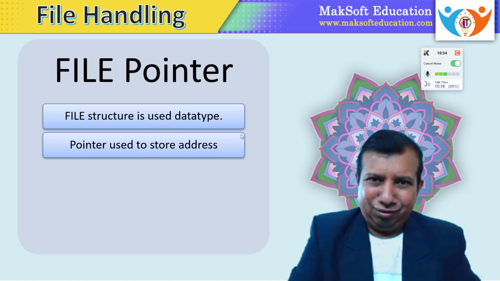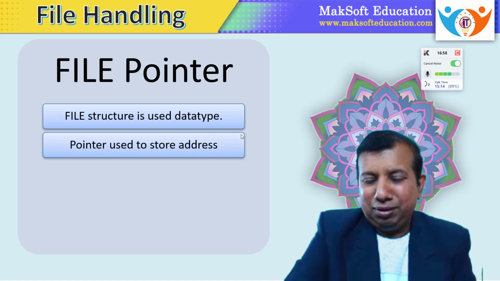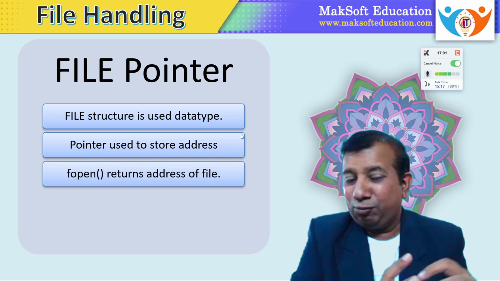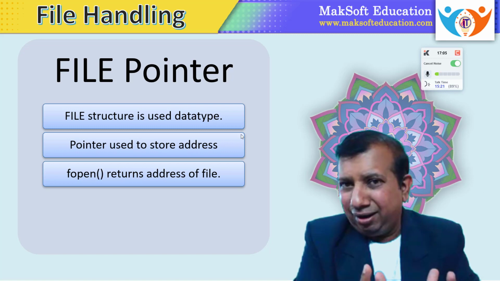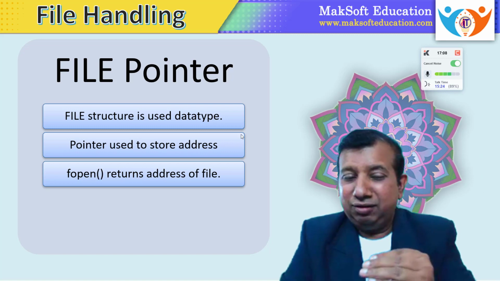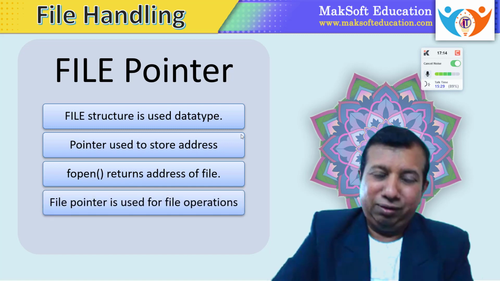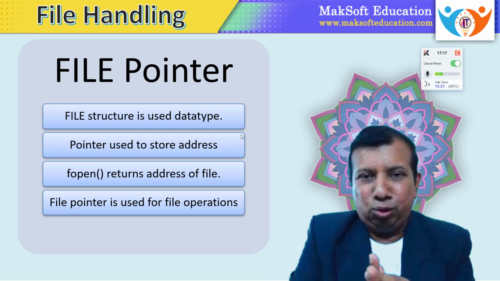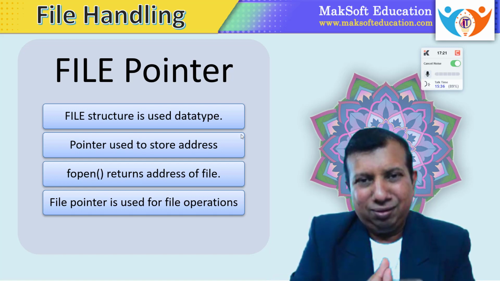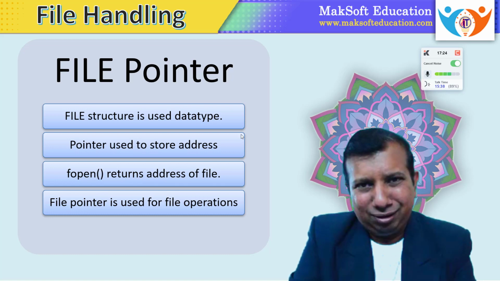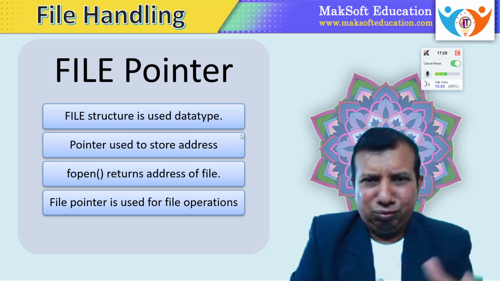So fopen is a function that will open a file in memory and its address will be returned. So here you can say fopen returns the address of the file. It opens a file in memory and then returns its address. That address we have to store in the file pointer. Once the file pointer contains the address of the file, we can use the same file pointer for various operations to be carried out on a file: for reading a file, for writing a file, for appending a file, for rewinding, forwarding, seeking. Different operations are there. We will see them one by one.